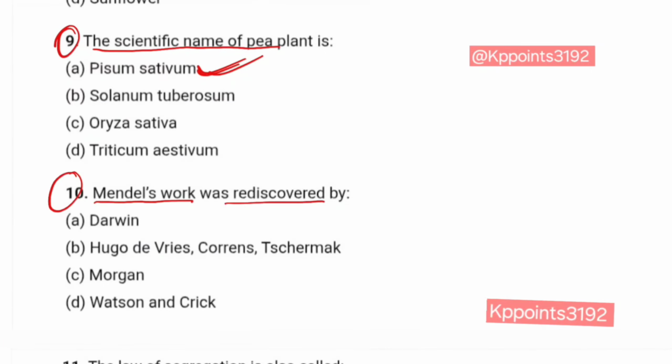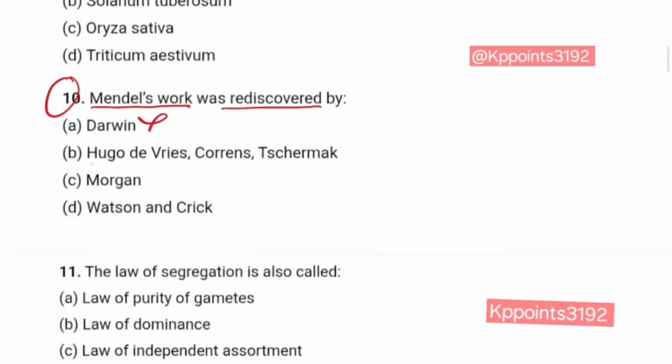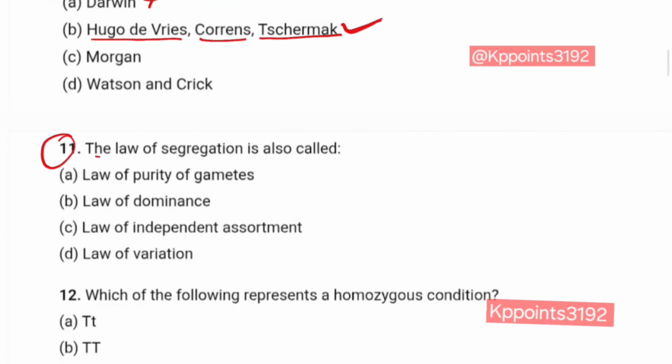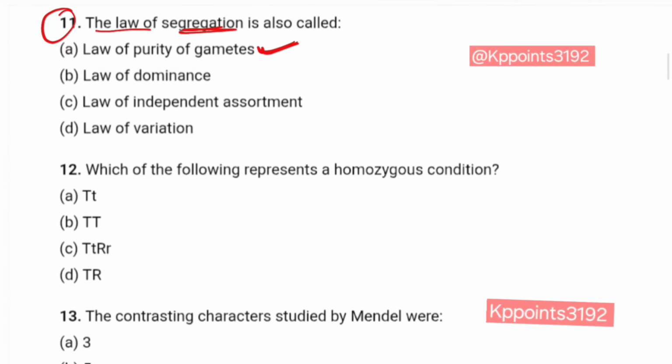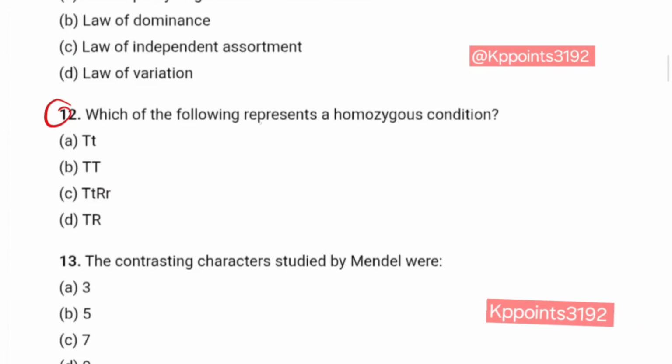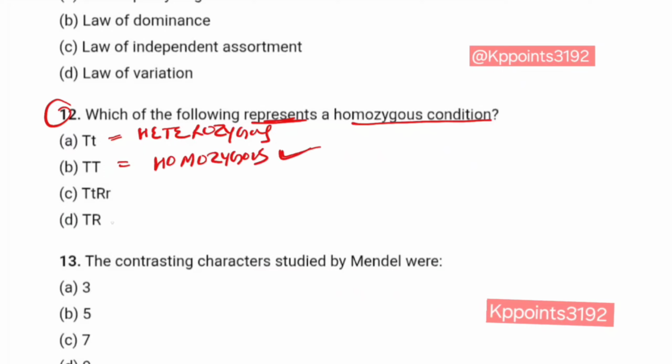Question number 10. Mendel's work was rediscovered by Darwin? No. Hugo de Vries? Yes. Karl Correns and Tschermak? Yes, and so on. Question number 11. The law of segregation is also called the law of purity of gametes. Clear? Question number 12. Which of the following represents a homozygous condition? Capital T, small t is heterozygous, not homozygous. Capital T, capital T, yes, this is homozygous condition. Capital T, small t is also heterozygous.